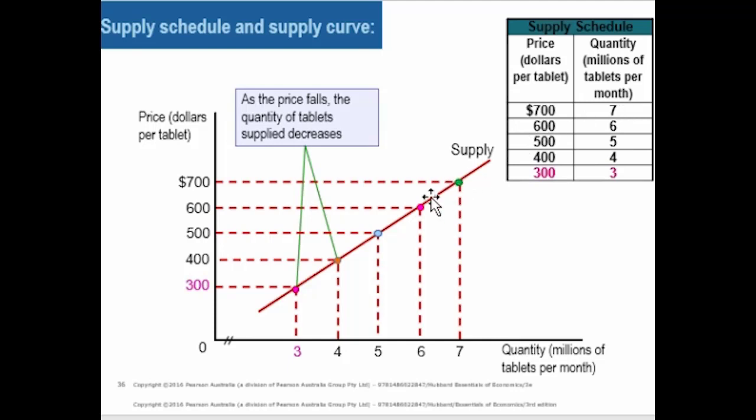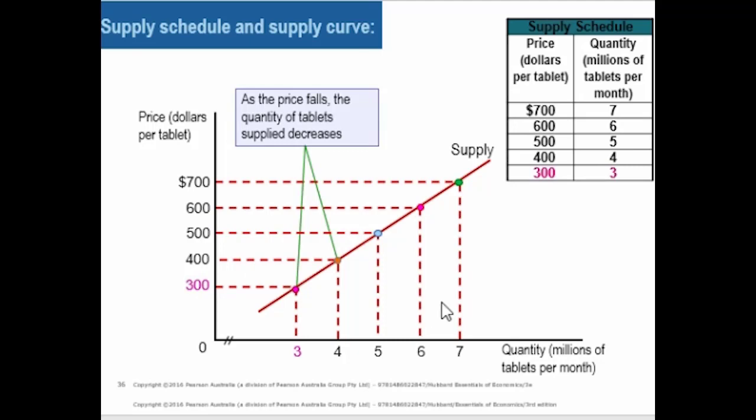And when we join all these points, we have a supply curve, and it has a positive slope because there is a positive relationship between price and quantity supplied. When price is decreasing, supply is also decreasing, and when price is increasing, supply is also increasing.